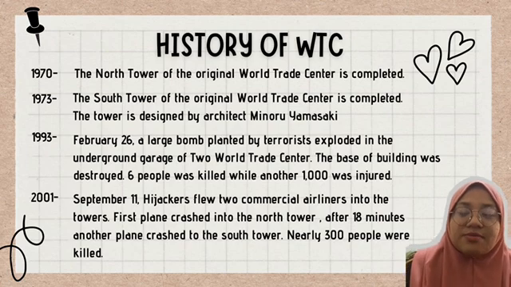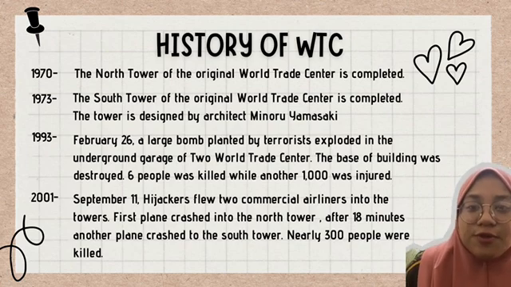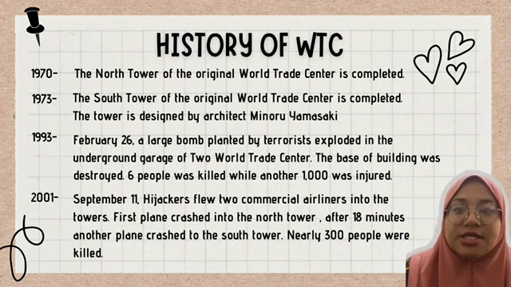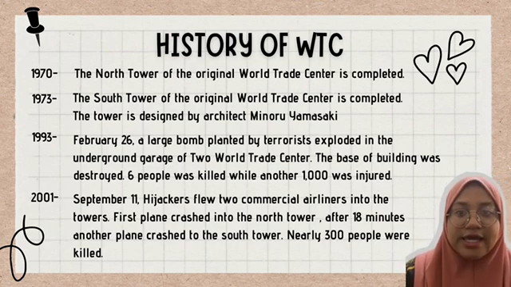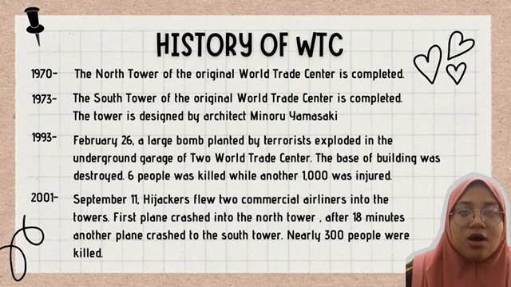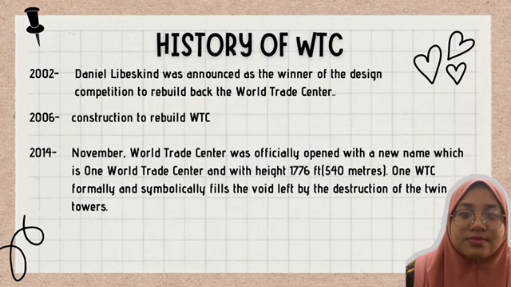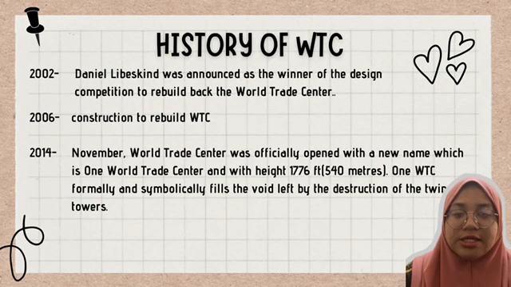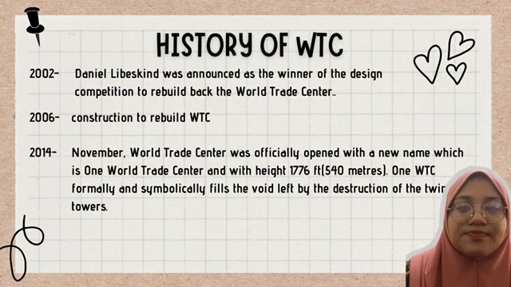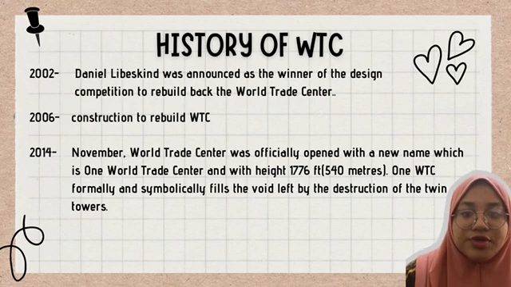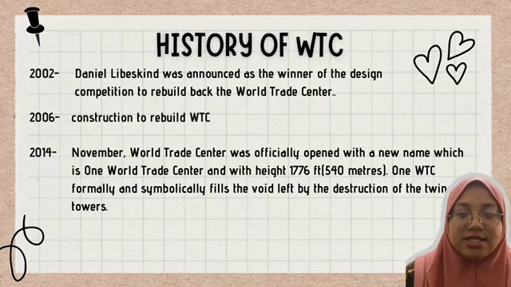On 11 September 2001, hijackers flew two commercial airliners into the towers. First plane crashed into the north tower, and after 18 minutes another plane crashed into the south tower. Almost 300 people were killed in that incident. In 2002, Daniel Libeskind was announced as the winner of the design competition to rebuild World Trade Center. The construction to rebuild World Trade Center started in 2006.